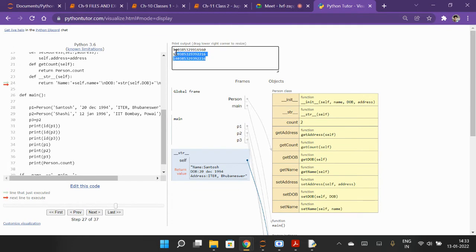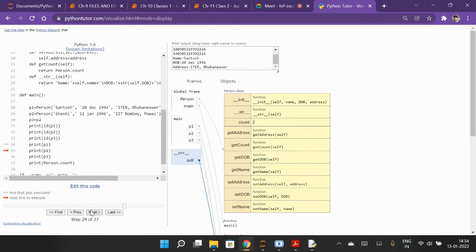And IDs. So p1 and p2 have the same ID. So you can also visualize it, okay?